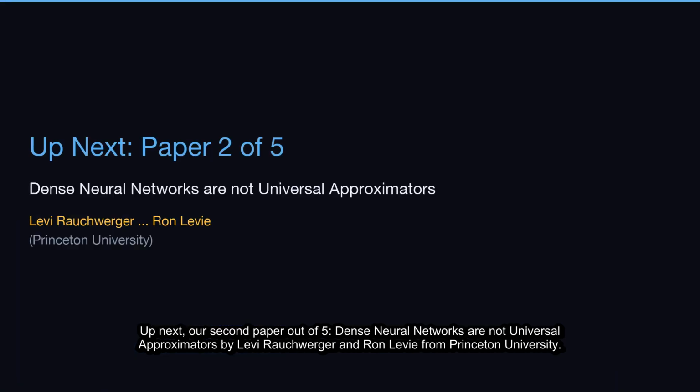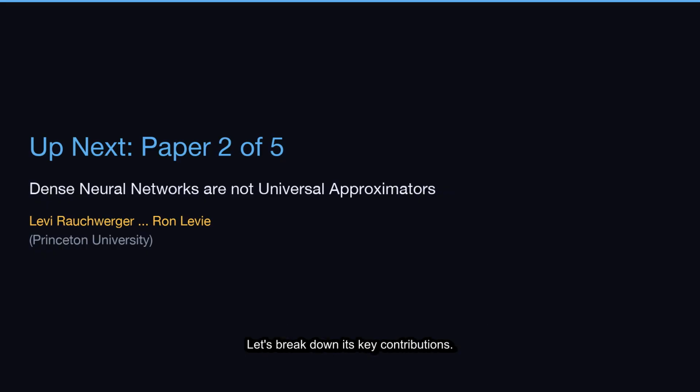Up next, our second paper out of 5. Dense Neural Networks Are Not Universal Approximators by Levi Rochwerder and Ron Levy from Princeton University. Let's break down its key contributions.